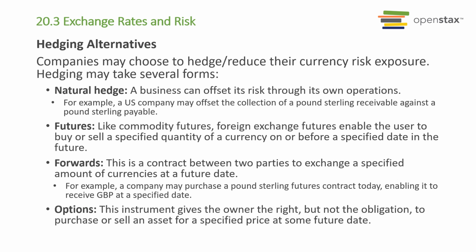Hedging takes several forms. A natural hedge is when a business can offset its risk through its own operations. For example, a U.S. company may offset the collection of a pound sterling receivable against a pound sterling payable. Futures, like commodity futures, foreign exchange futures enable the user to buy or sell a specified quantity of a currency on or before a specified date in the future. Forwards are a contract between two parties to exchange a specified amount of currencies at a future date. For example, a company may purchase a pound sterling futures contract today, enabling it to receive the Great British Pound at a specified date. Options are instruments that give the owner the right, but not the obligation, to purchase or sell an asset for a specified price at some future date.